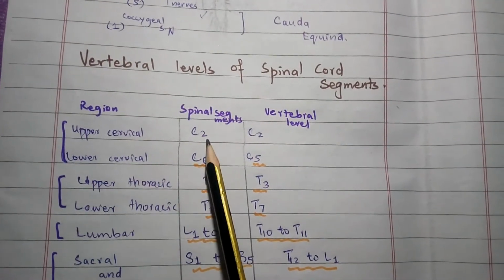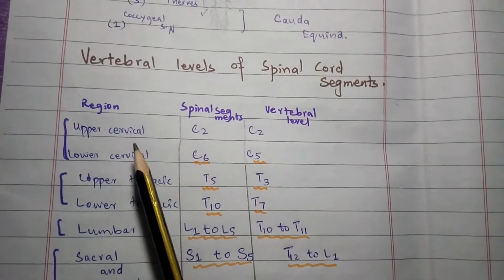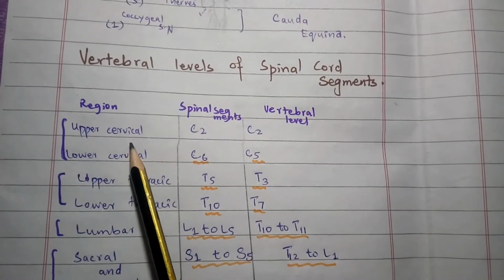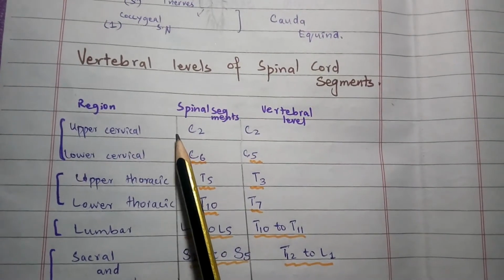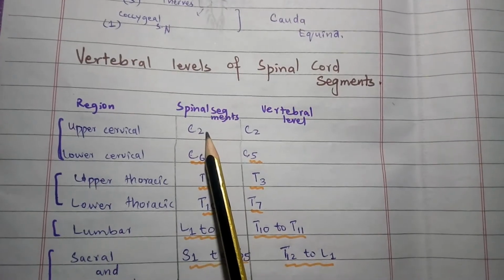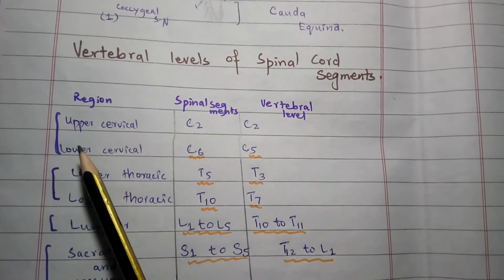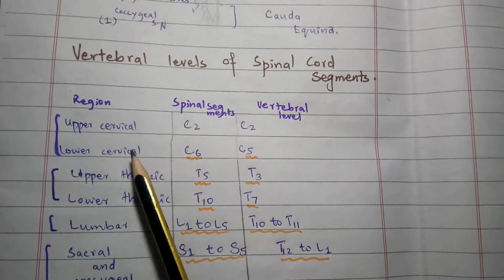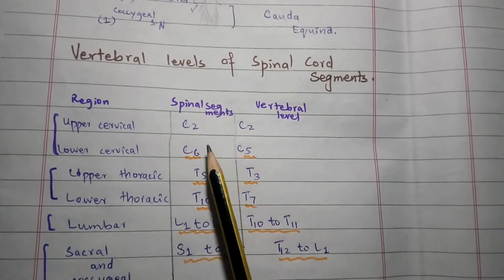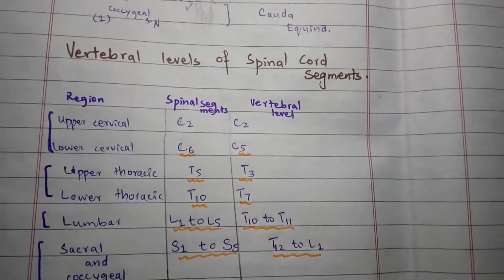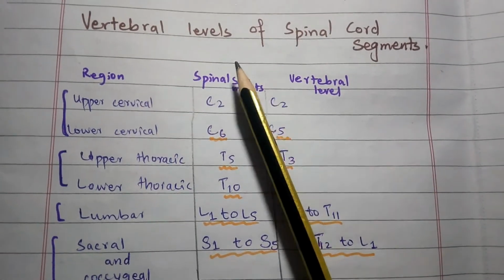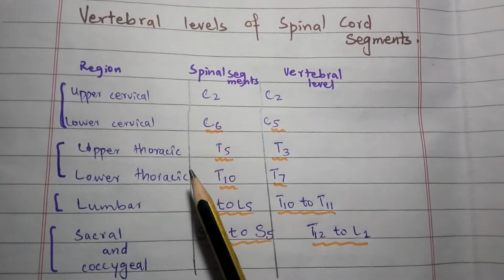Comparing the vertebral levels with the spinal cord segments, first look at the cervical region. At the second cervical vertebra, there is the second spinal segment in the upper cervical region. In the lower cervical region, at the level of the fifth cervical vertebra, there is the sixth spinal segment. So in this way, in the cervical region, the spinal segment is one vertebra above.